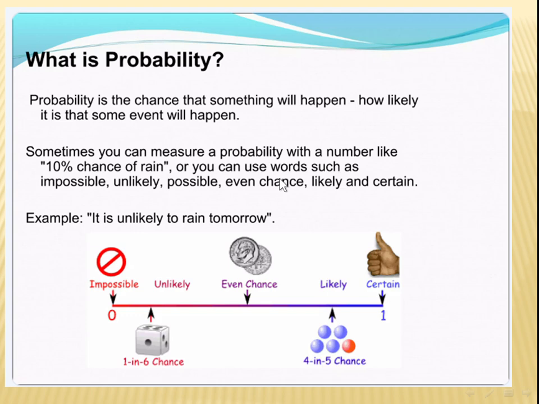Good morning, everyone. Now let's discuss something about probabilities. First of all, what do we mean by probability? Probability is a chance that something will happen. How likely is it that some event will happen?